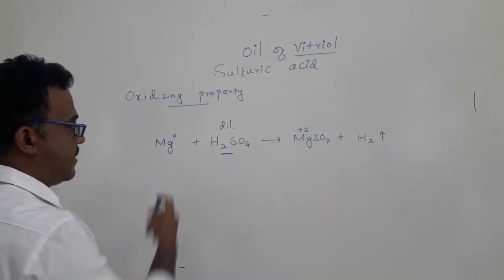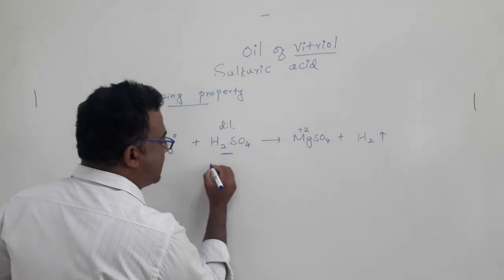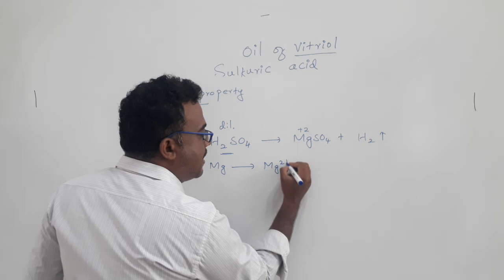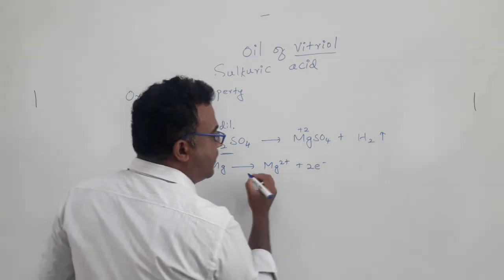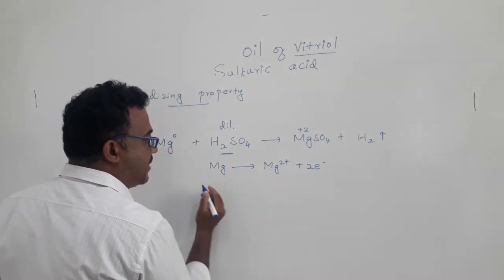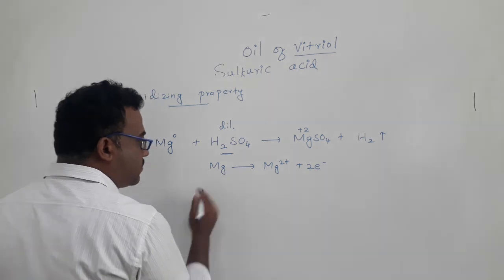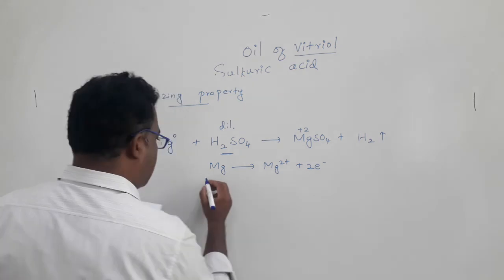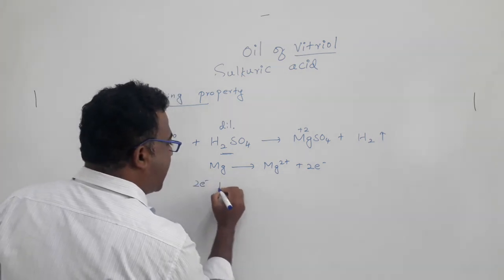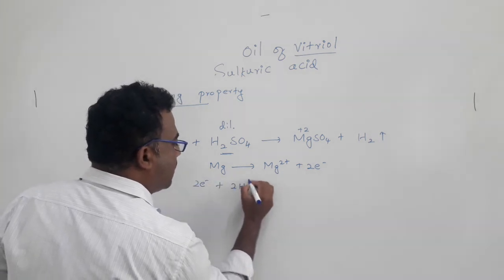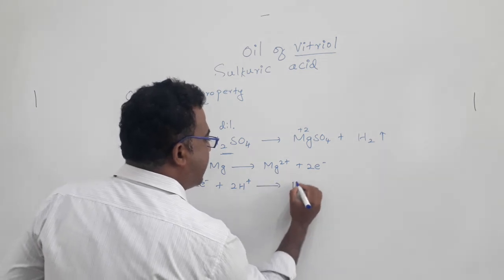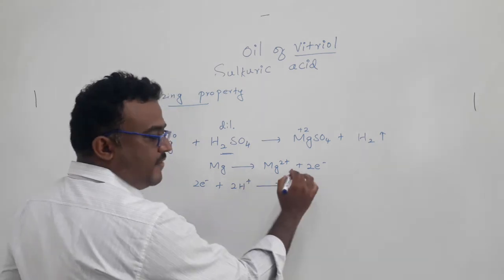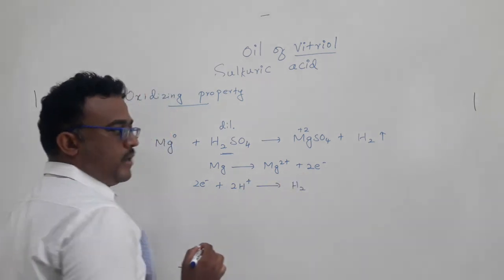If we use it concentrated, because this reaction has to occur, magnesium should give magnesium 2 plus and 2 electrons, which is an anodic reaction. That electron will be taken by sulfuric acid. That means 2 electrons plus 2 protons will give hydrogen gas. So overall, this will be the cathodic reaction. First one will be the anodic reaction and the second one will be the cathodic reaction.